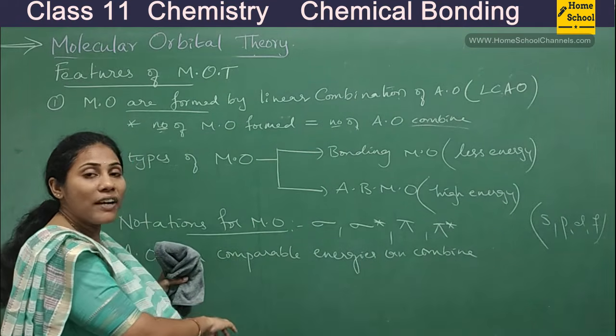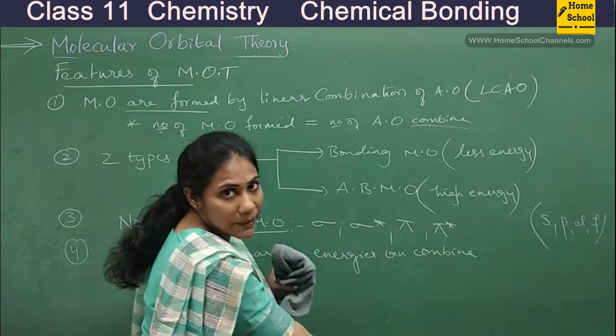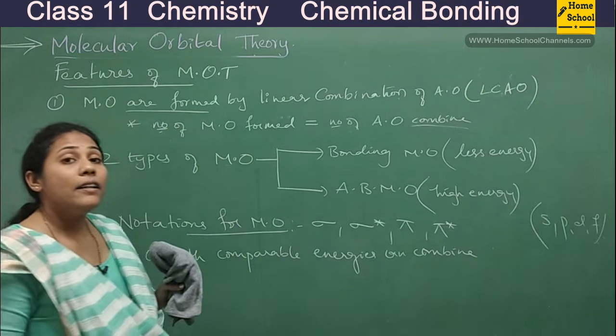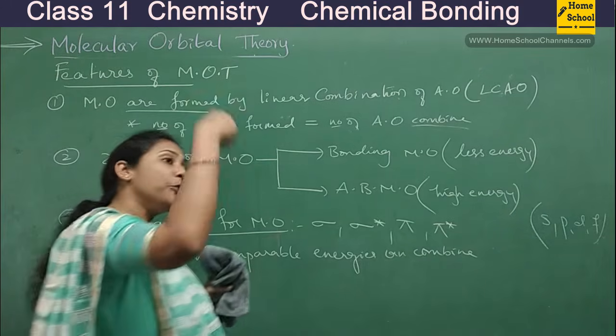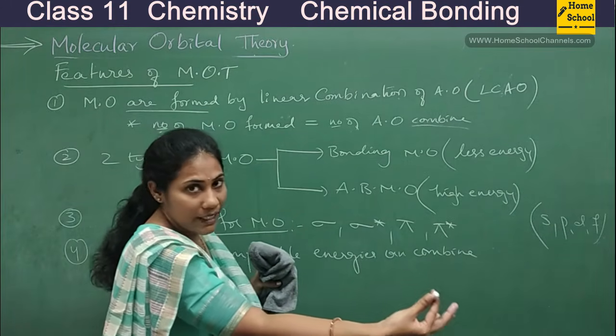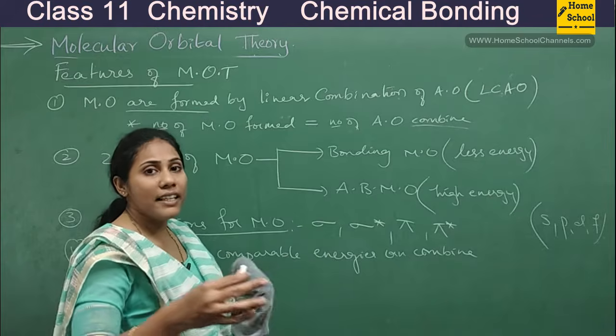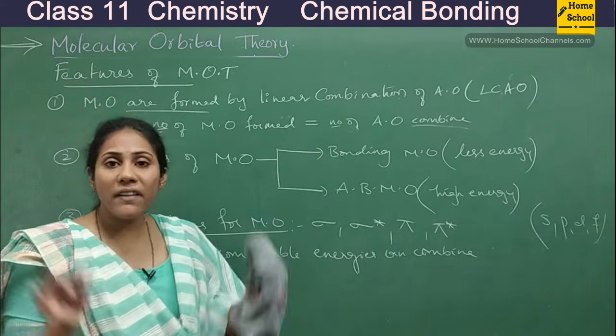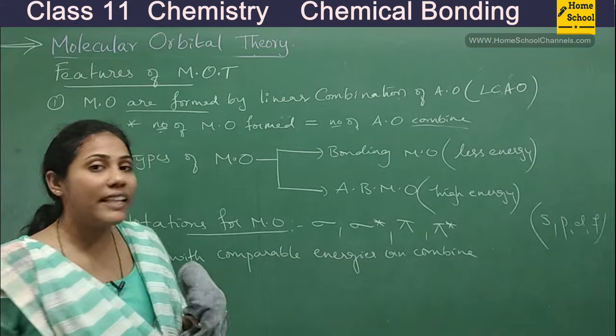The 2s orbital of one atom can combine with the 2s orbital of another atom only. 2px can combine with 2px of another atom. Okay, like that. The atomic orbitals which are combining should have equal energy.